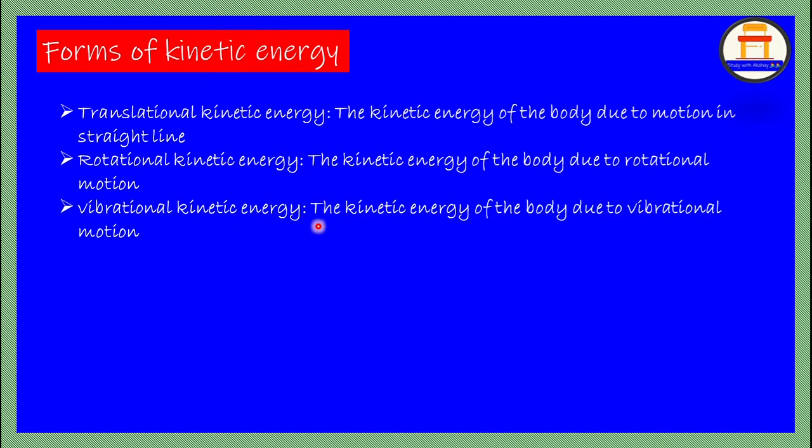Vibrational kinetic energy, the kinetic energy of a body due to its vibrational motion. Very simple and very crisp it is. Okay, all these things might be asked for 1 mark or together they might ask it for 3 marks, not more than that. If they ask, each one of them should be specific and each one of them should be clear as per your point of view.